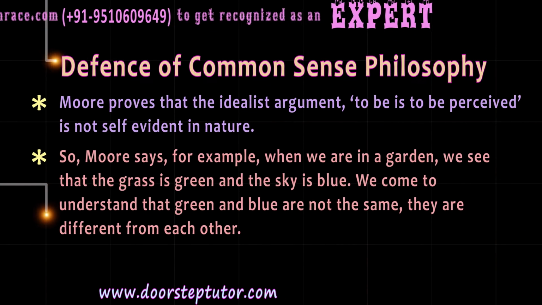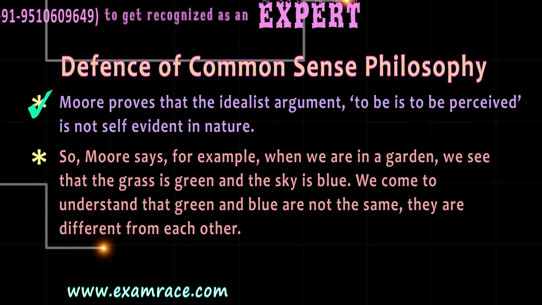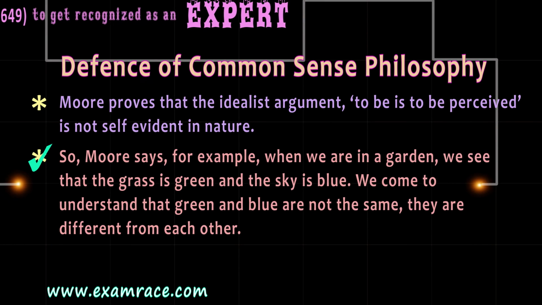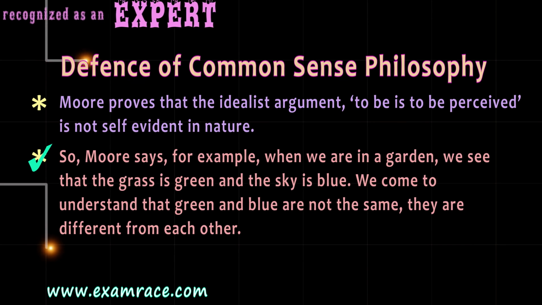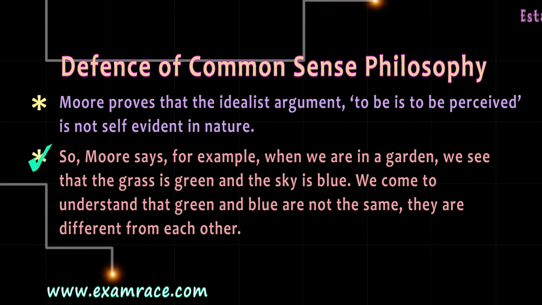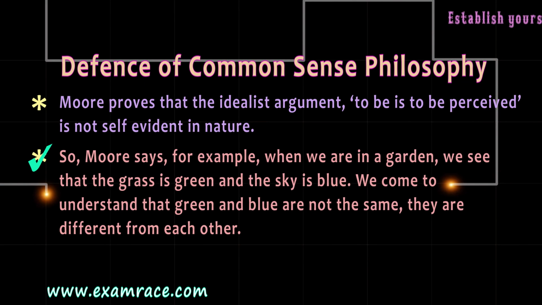The defense of common sense philosophy. Moore proves that the idealist argument "to be is to be perceived" is not self-evident in nature. So, Moore says, for example, when we are in a garden and we see the grass is green and the sky is blue, from this we understand that green and blue are not the same thing. They are different from each other.